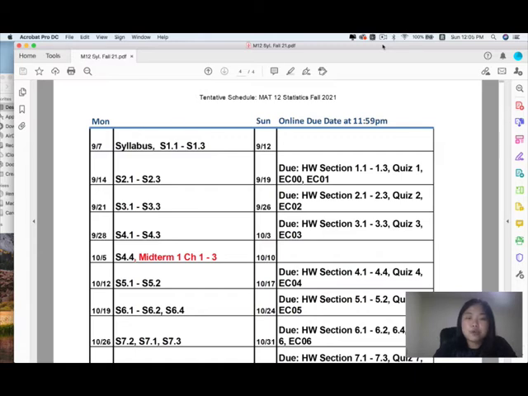Schedule. I want you guys to print out the syllabus. The last page is going to be your schedule. I want you to put this schedule on your desk or in your folder. Follow this schedule for this semester. I usually set it up on Tuesday.